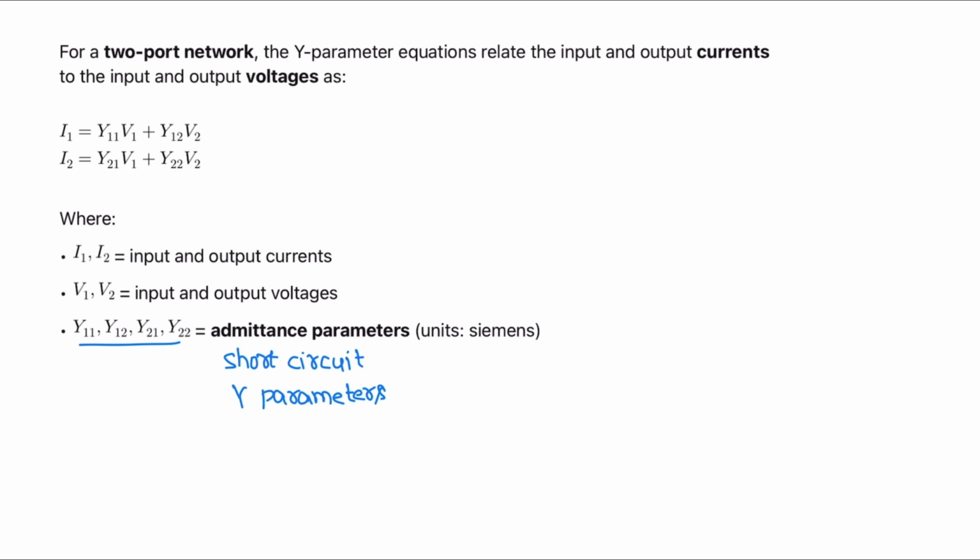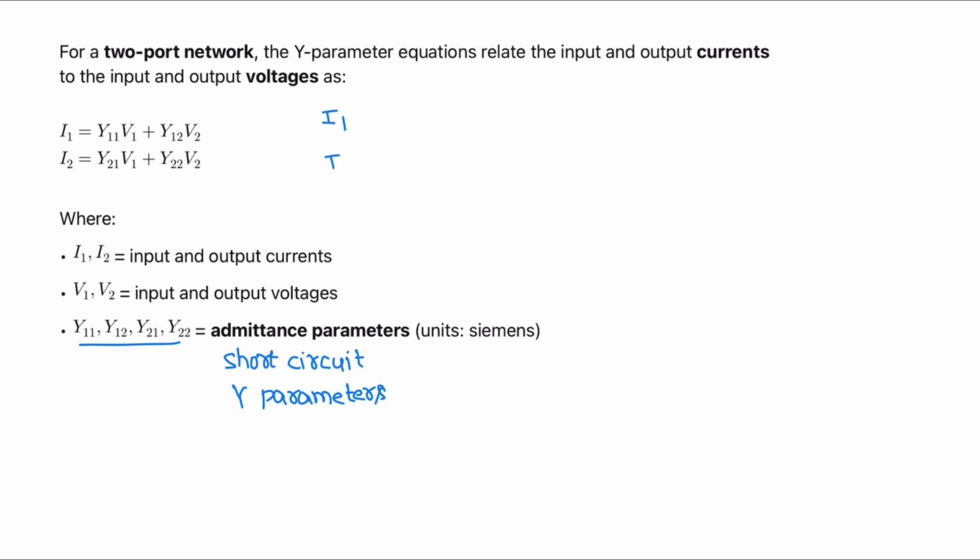For a two-port network, the Y parameter equations relate the input and output currents to the input and output voltages. That is, I1 is equal to Y11 V1 plus Y12 V2. I2 is equal to Y21 V1 plus Y22 V2.